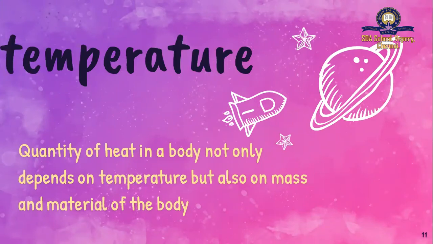The quantity of heat in a body not only depends upon the temperature but also on a few other factors. For example, imagine there are two people. Both of them don't have fever. They are perfectly fine. You are going to check the temperature of both people.